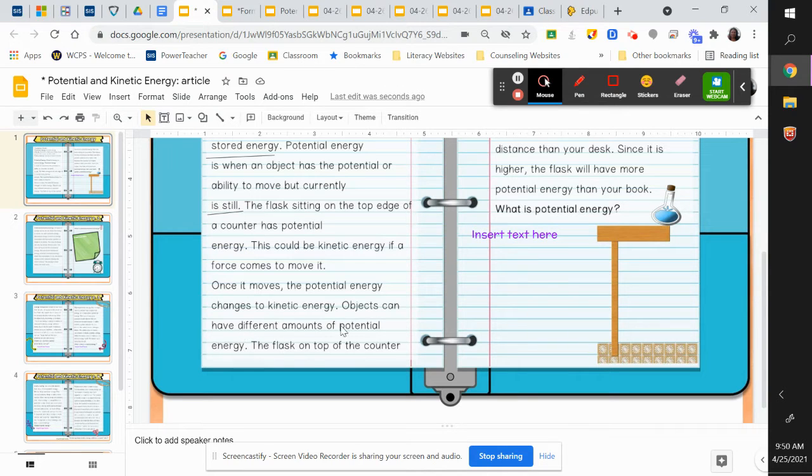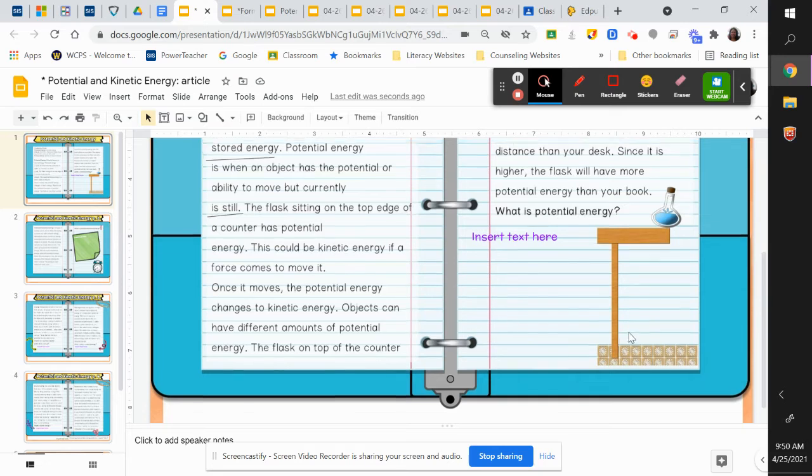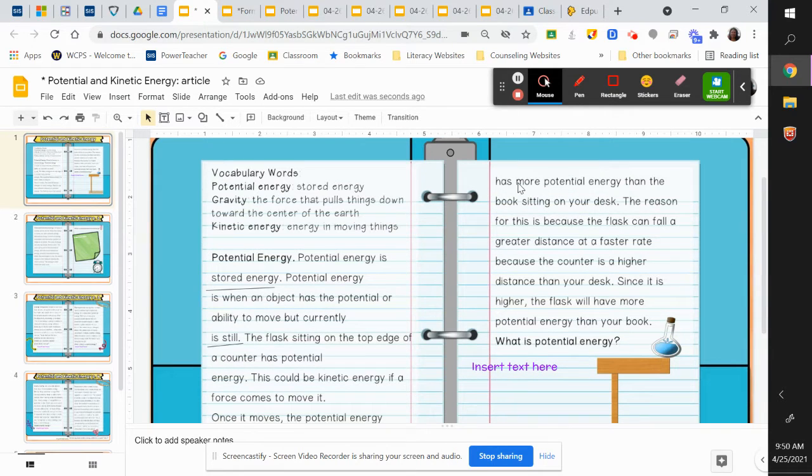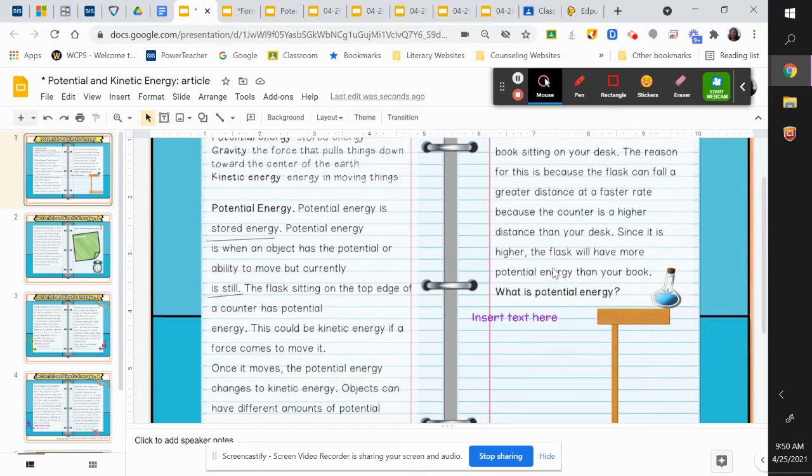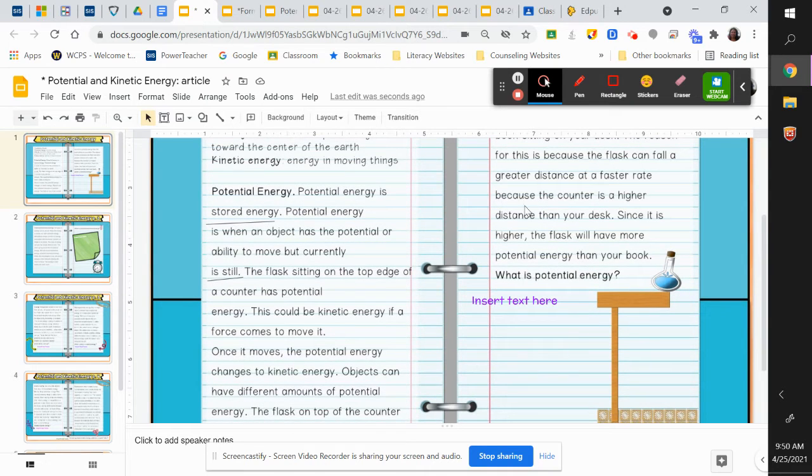Objects can have different amounts of potential energy. The flask on top of the counter here has more potential energy than the book sitting on your desk. The reason for this is because the flask can fall a greater distance at a faster rate because the counter is at a higher distance than your desk. Since it is higher, the flask will move more potential energy than your book.